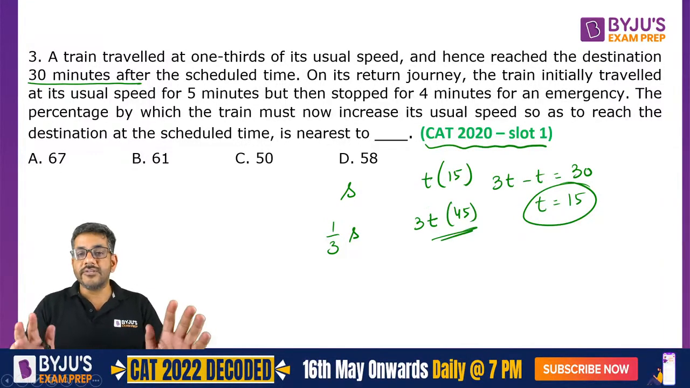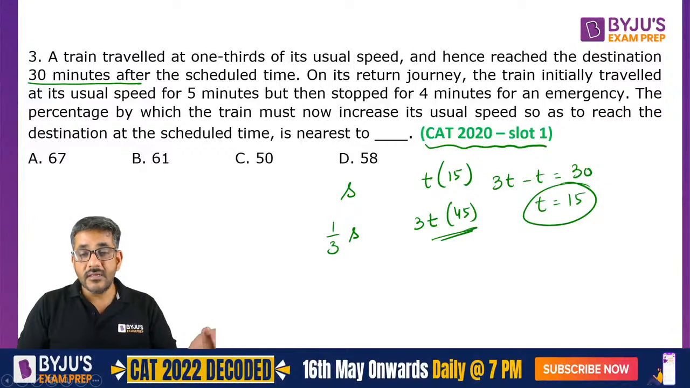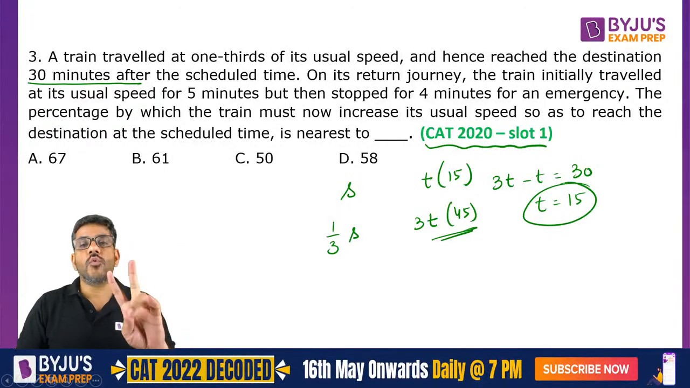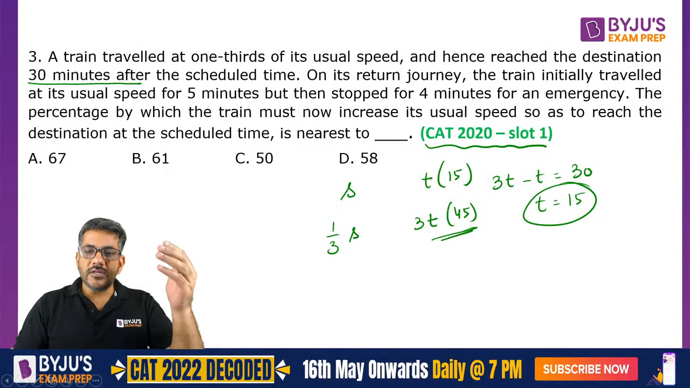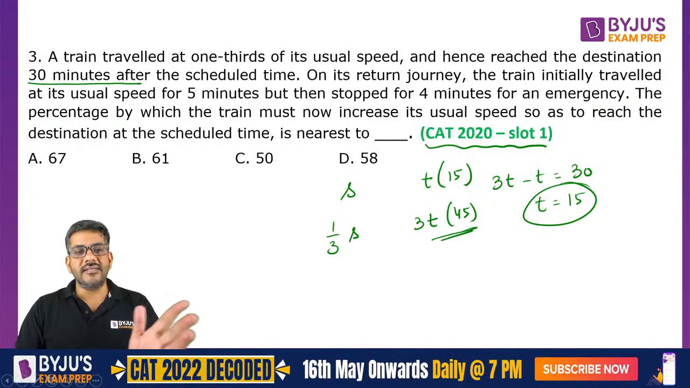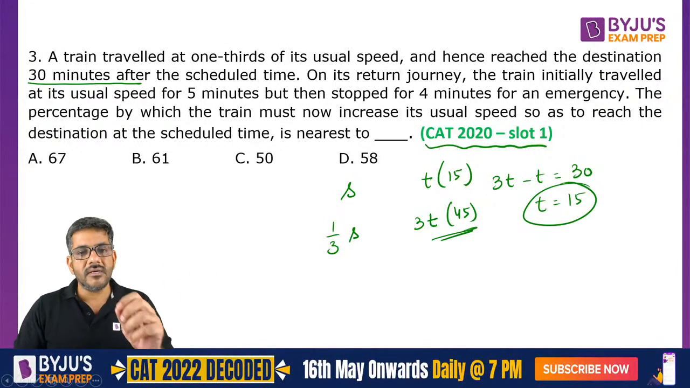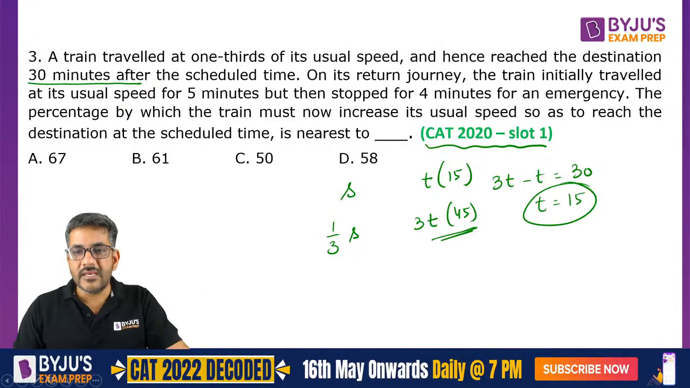I hope you have understood this, right? Simply you can say speed has become 1/3, time should become thrice. When time becomes thrice, how much more is it? Twice more, right? Thrice होने का मतलब twice more. So if it was t, it has become 3t. So how much more is it? 3t minus t. 3t minus t अगर मैं लिखता हूं 30 के बराबर, that gives me the normal time of the train as 15 minutes.